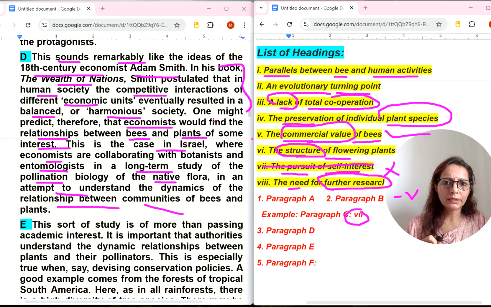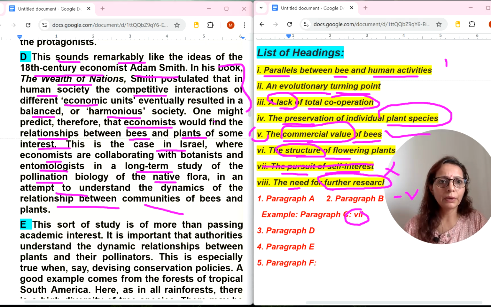This we have selected fifth number. The structure of flowering plant, it is also not there. Self-interest, seventh is gone. The need for further research, no. So we will select first number for D number paragraph. Okay, so here I will just mark it here, first number for D number.